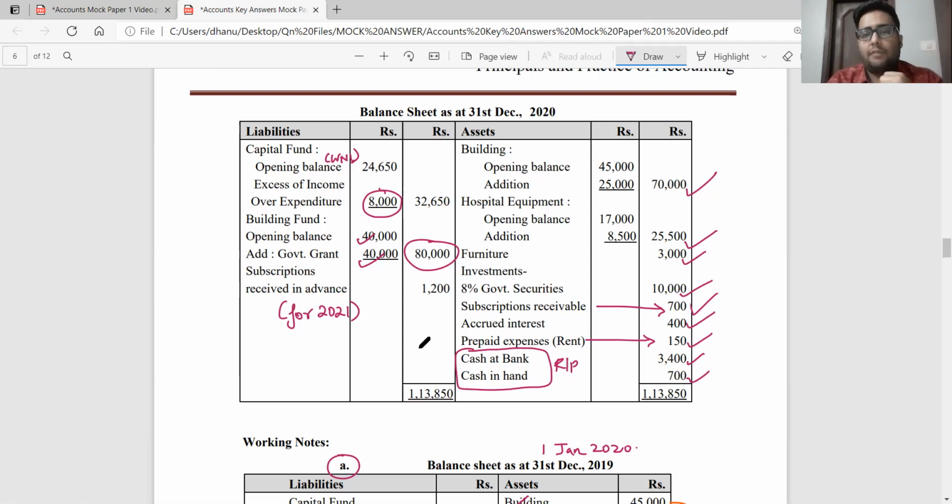In this particular question, they've not given us information for depreciation. If they had given us depreciation, your depreciation would be shown in your income and expenditure account on the expenses side. Non-cash expenses are also shown in your income and expenditure account, and you would have deducted the amount from your fixed asset in your balance sheet. So simple question, solvable.